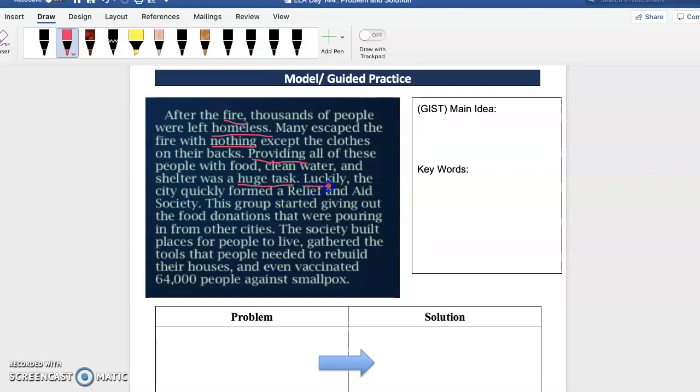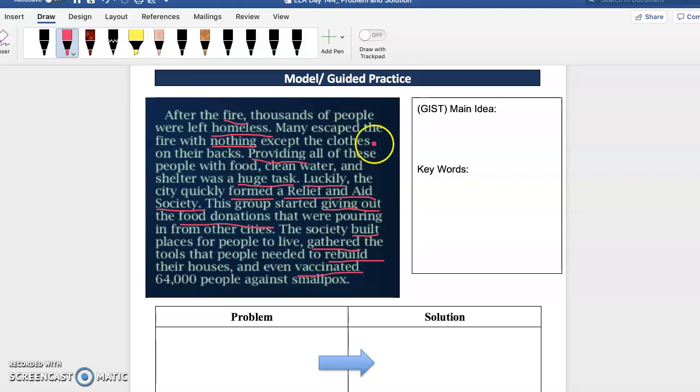Luckily, okay, that something is about to happen. The city quickly formed a relief and aid society. It looks like they're giving us a solution to our problem. This group started giving out the food donations that were pouring in from other cities. The society built places for people to live, gathered the tools needed to rebuild their houses, and even vaccinated 64,000 people against smallpox.